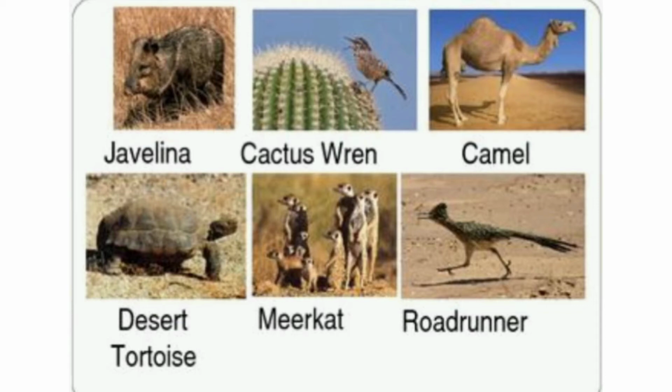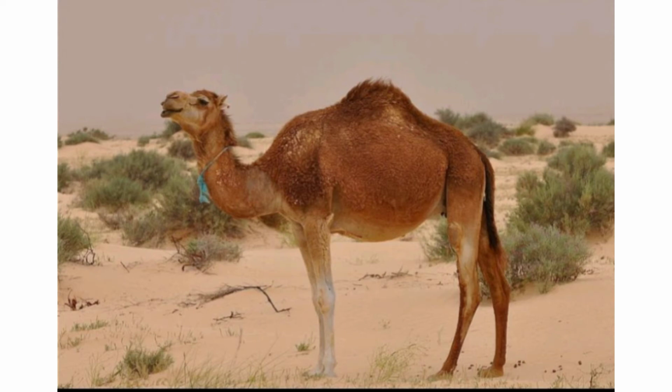These desert animals need special features that keep their bodies cool and help them survive using less water. One example is the camel. A camel can live in deserts because it can survive for days without food and water. Camels eat grass, seeds, grains, and some plants.